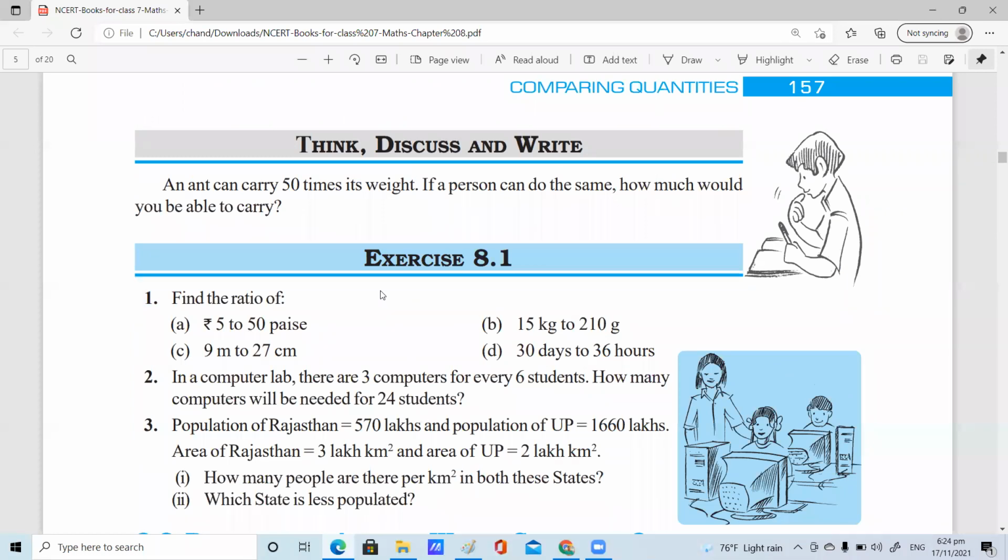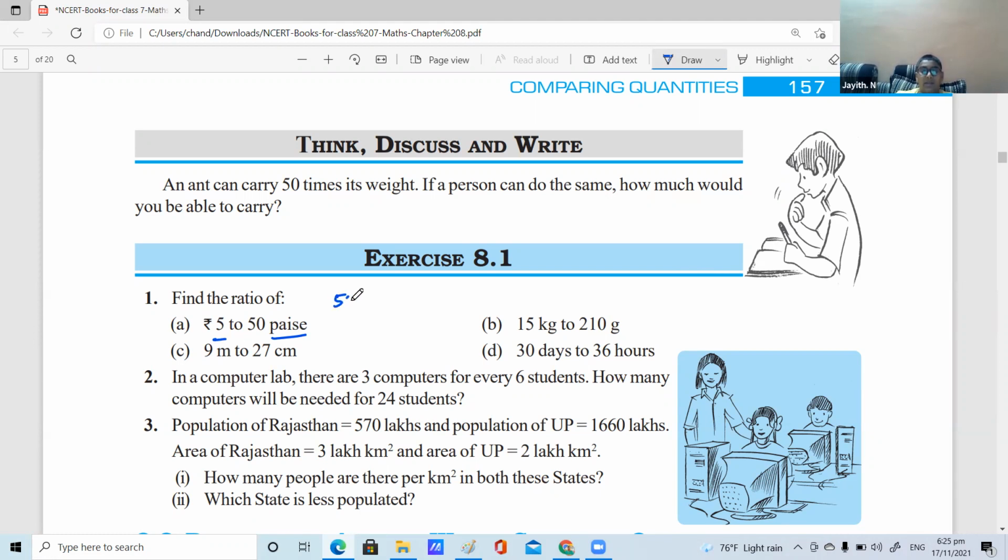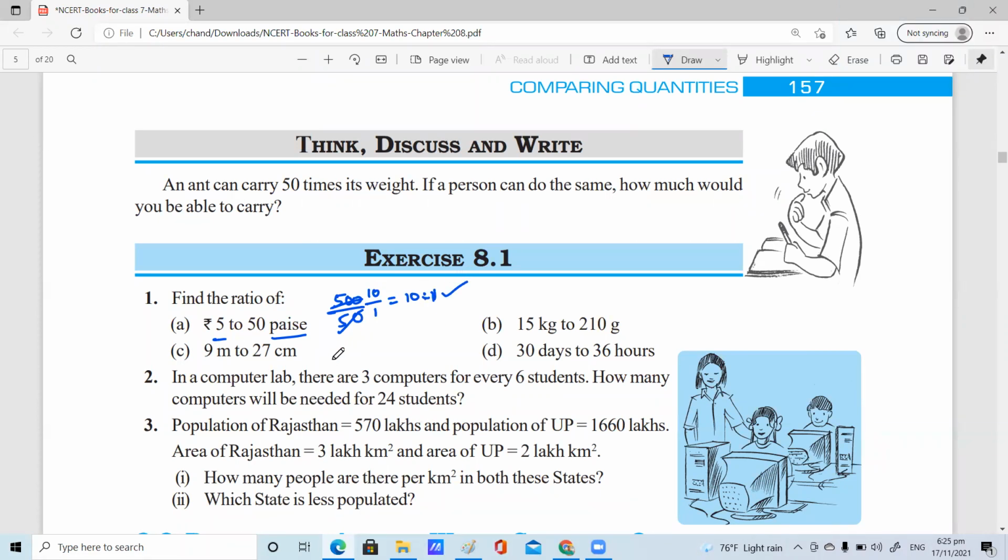In this first question, children, find the ratio of rupees 5 to 50 paise. In this question, the units are not the same. Jay, please. Ma'am, first 5 rupees: 1 rupee is equal to 100 paise, so 500 paise divided by 50 paise is 10 by 1. The ratio we are supposed to write is 10 is to 1. Very good.